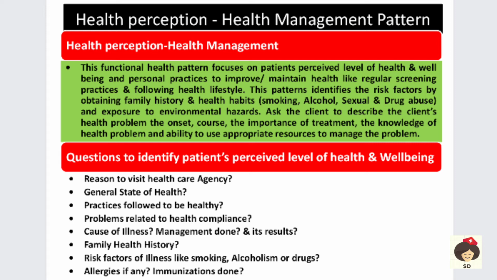Okay, that means if a person already has a family history of a particular disease, maybe a communicable disease, or maybe any cancer or any diabetes, so if any of these diseases are running in a family, then the children have to take steps in order to prevent it in their generation. Okay, so that means they have to go for early screening, and also change the lifestyle, that is, they have to follow healthy lifestyle habits. Okay, so these all will identify if the person has knowledge about the health, that is, how he is managing the health.